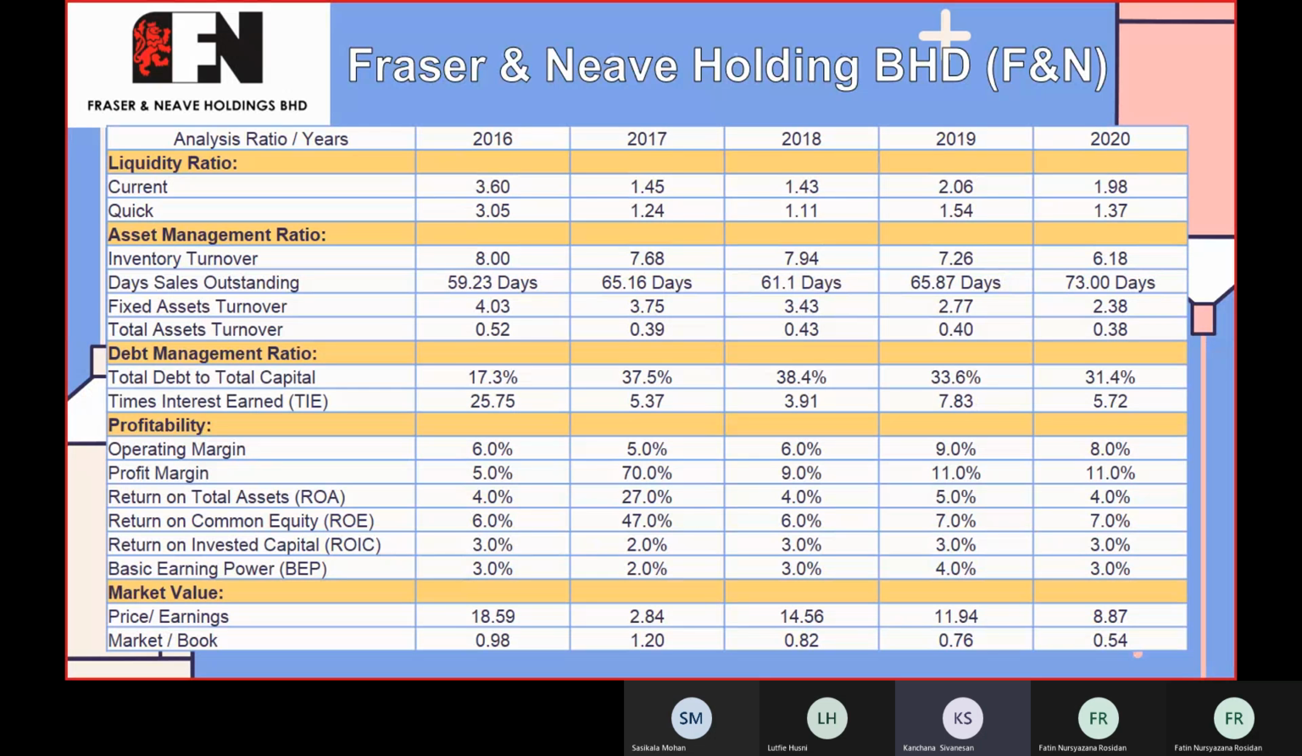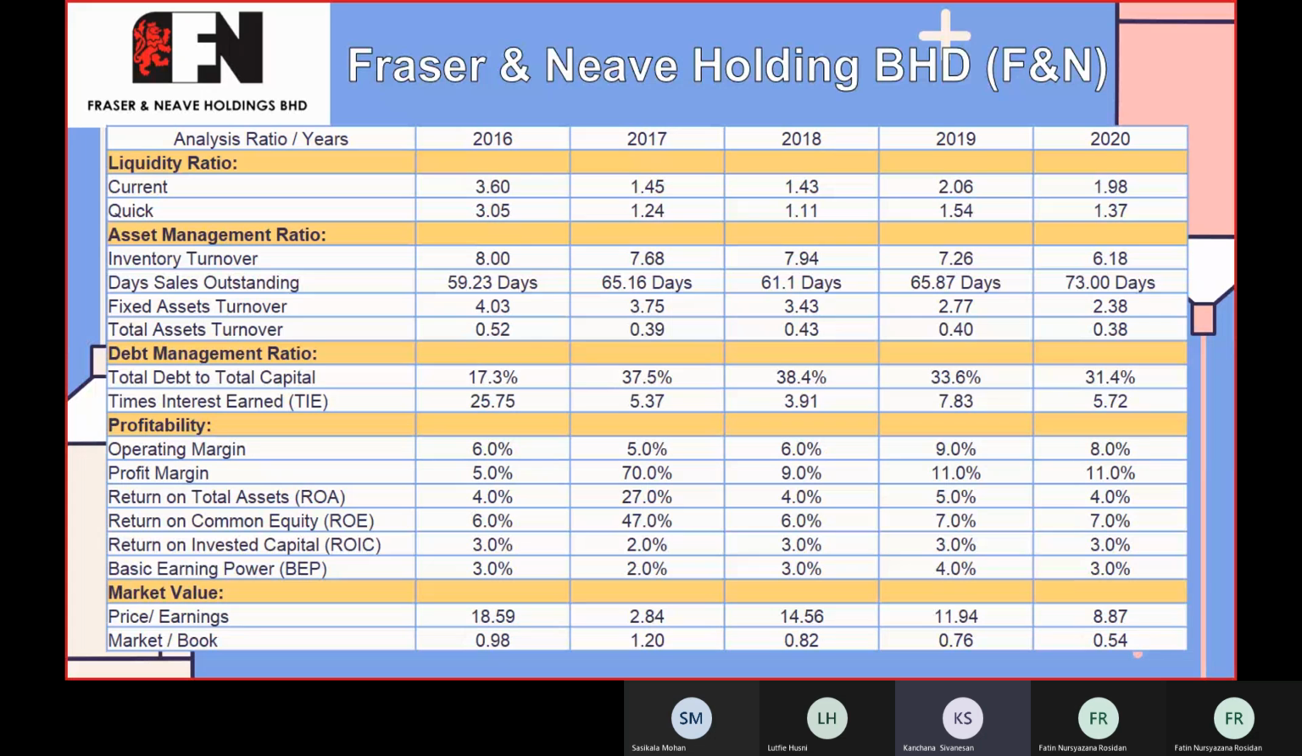And the next one is fixed assets turnover. The highest one is 2016, that is 4.03. The next one is total asset turnover. The highest is also in 2016, that is 0.52. And the next one is total debt to total capital. The highest one is in 2018, 38.4%.